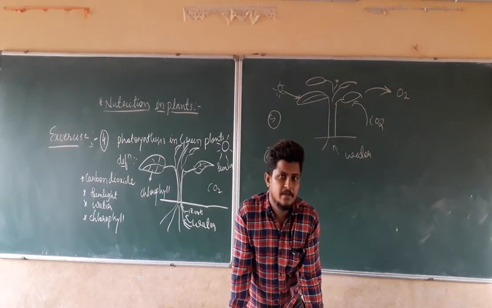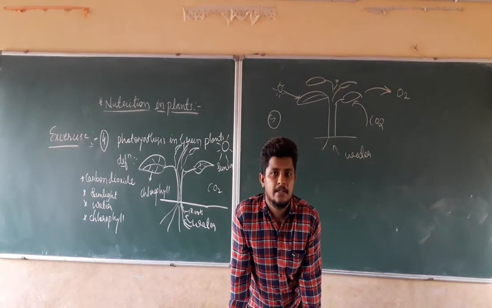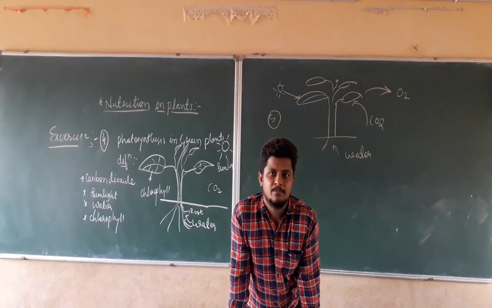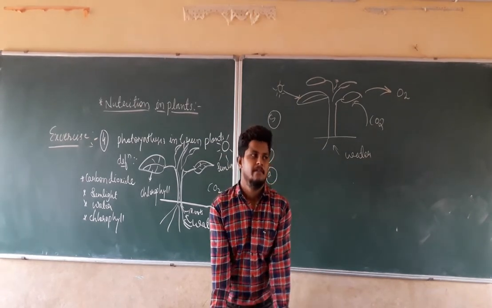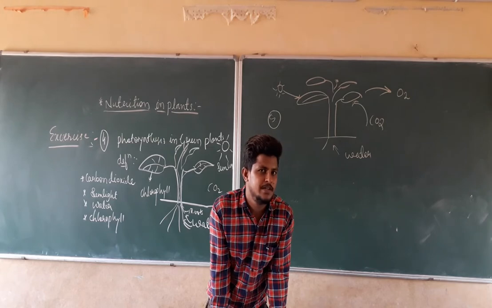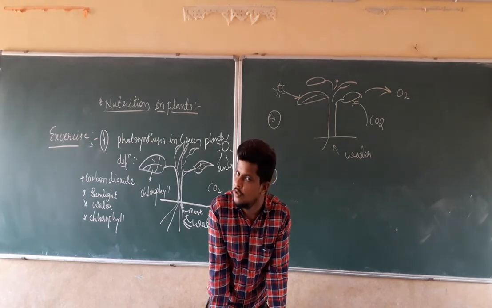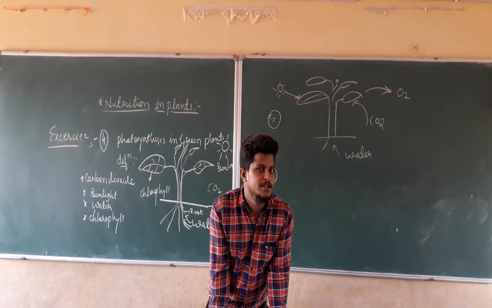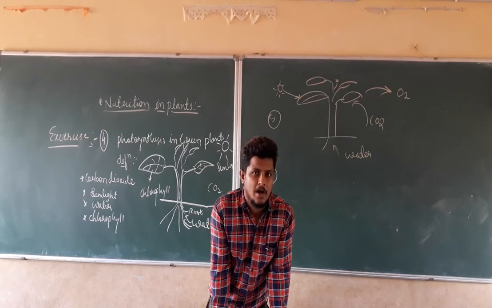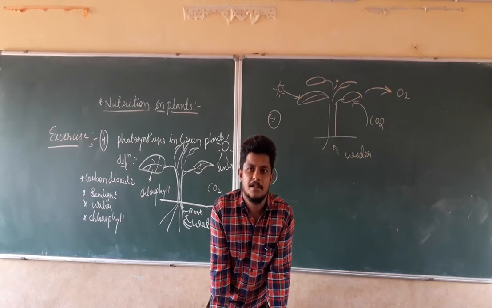If you remember the previous class, we discussed the two types of nutrition. One is autotrophic nutrition, another is heterotrophic nutrition. Autotrophic nutrition is where the organisms prepare their own food.